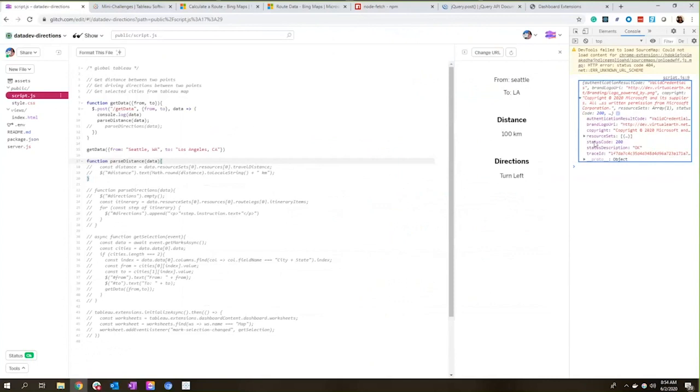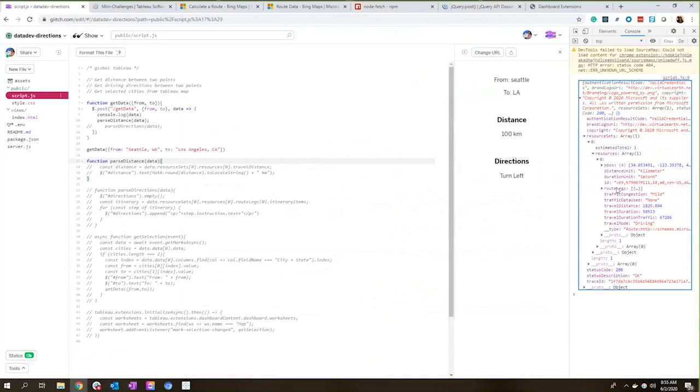So here at the top level, we have these resource sets. And within this resource sets is an array of resources. And within that array, we have our actual information. So there's an array called resource sets. Within that, we have another array of resources. And then the first item of that array actually has the information about the route between these 2 points.